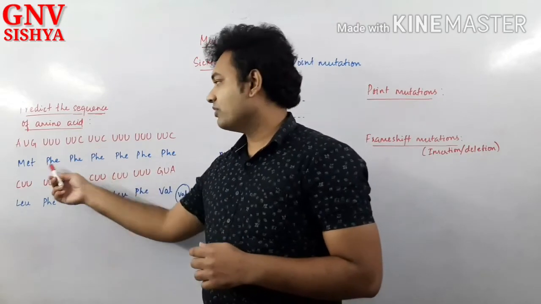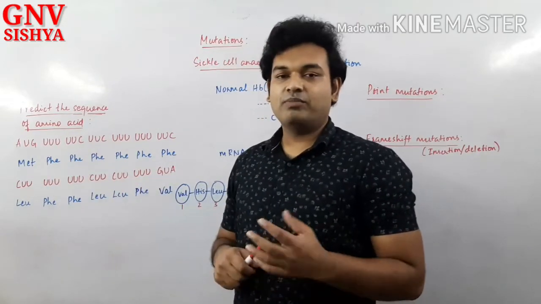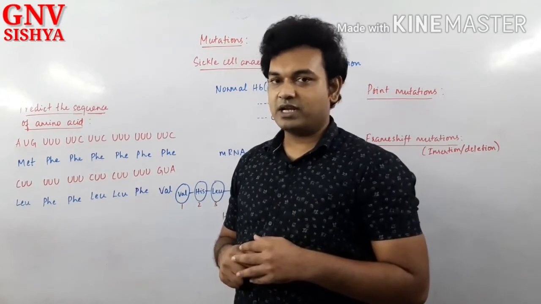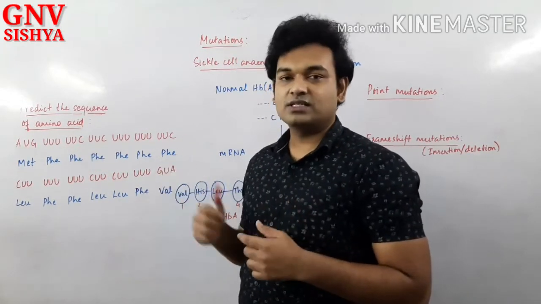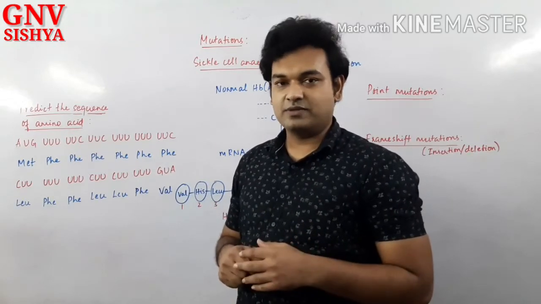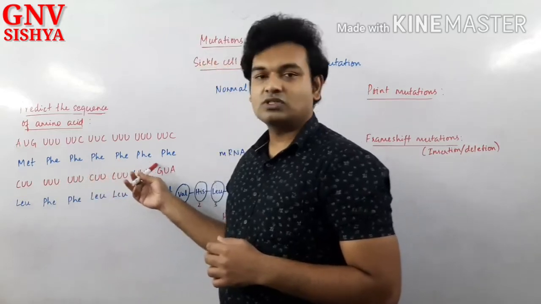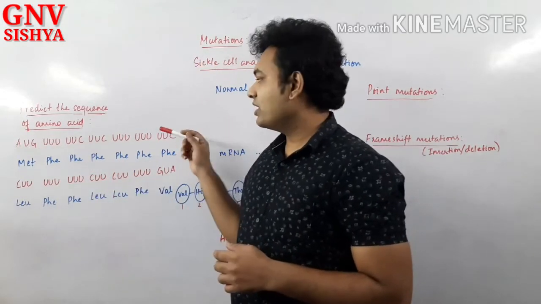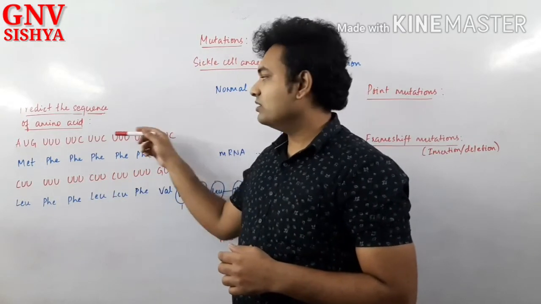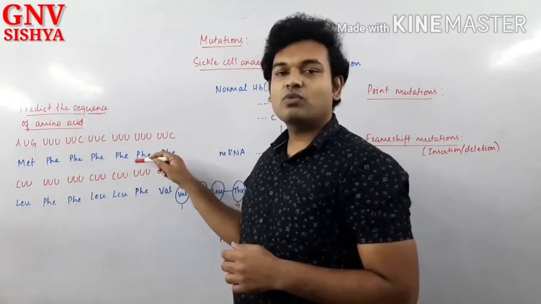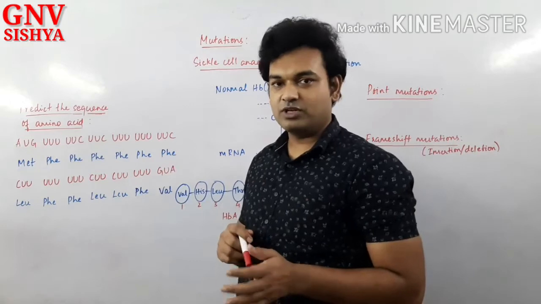So a sequence of amino acids can be called as a peptide sequence, or we can even call it as a polypeptide. A long sequence of amino acids can be called as a polypeptide. Right, very fine. So this will be formed after the process of translation. So now we are able to know how to read the mRNA sequence and find out what amino acids will be formed.